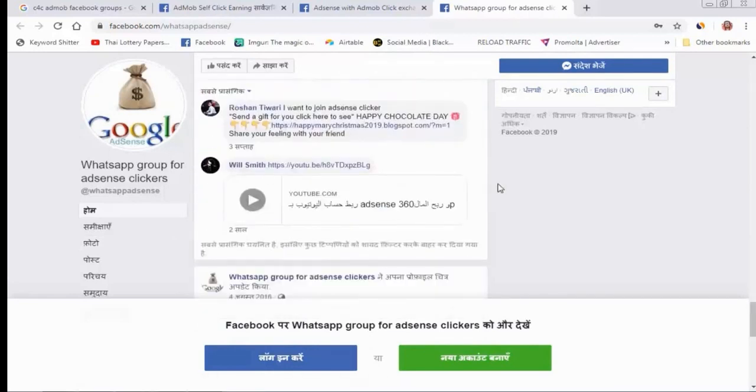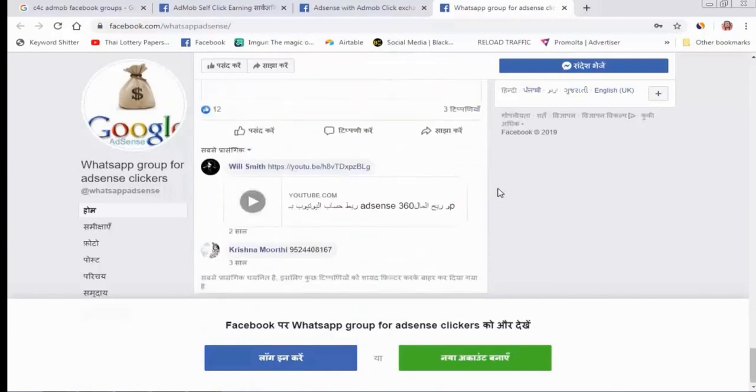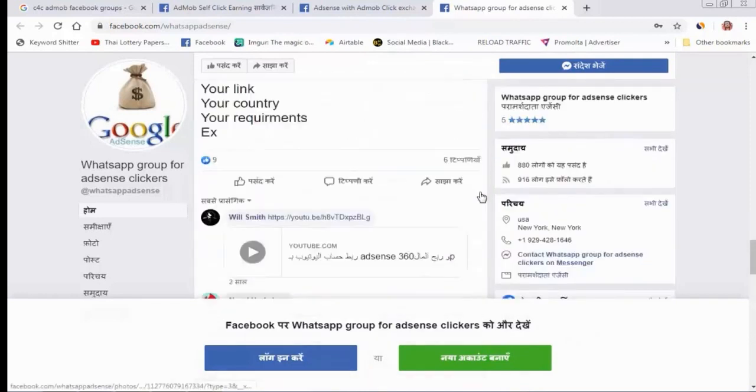I have worked in these groups for the last 6 months, and all these clicks were accepted in my AdMob account. I will show you my earning proof. You can check what I was working on for the last 6 months and what I earned from my AdMob and AdSense accounts. So this is the group trick.